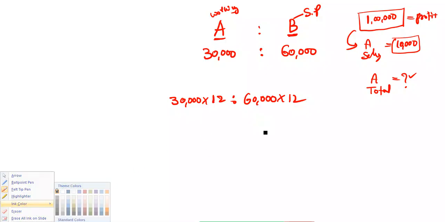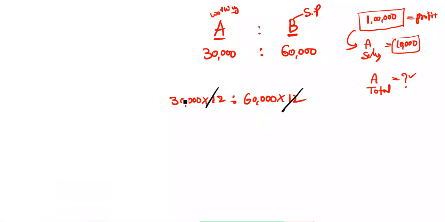Okay, so let me calculate. 12 cancel, 4 zeros cancel. So 3 ones are 3 and 3 twos are 6. So the ratio is how much? 1:2. Total how many parts here? 3 parts.